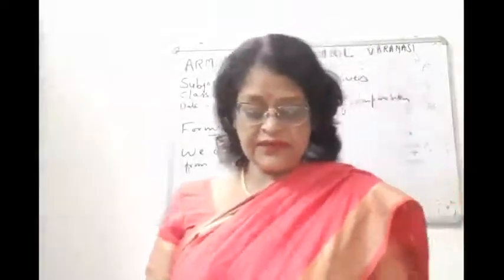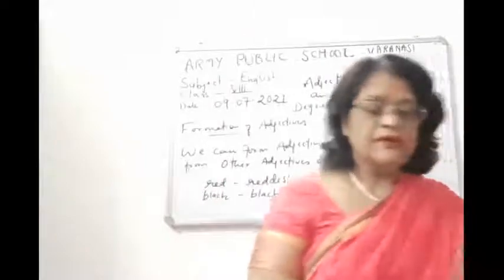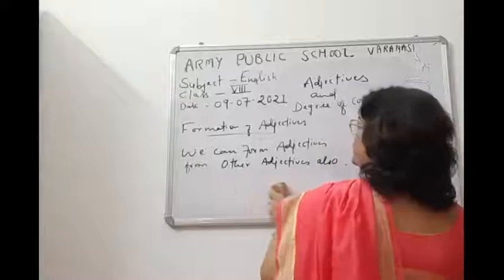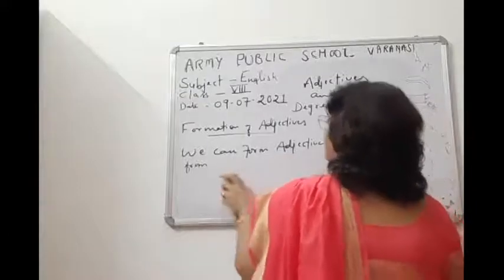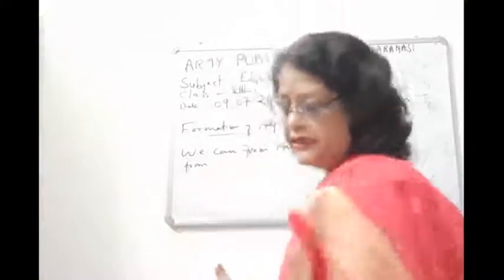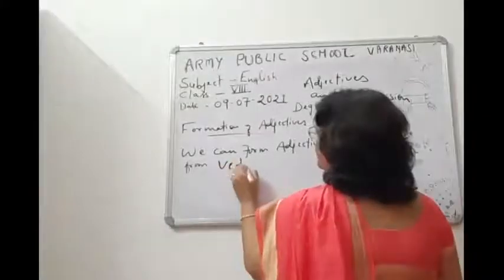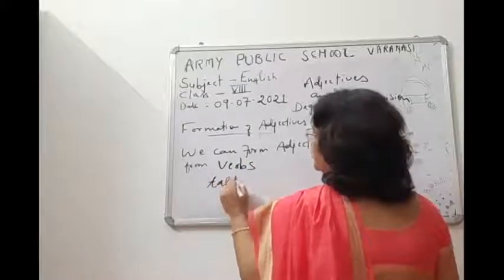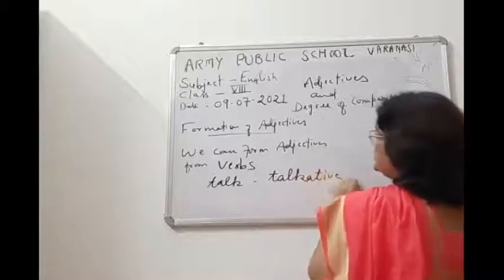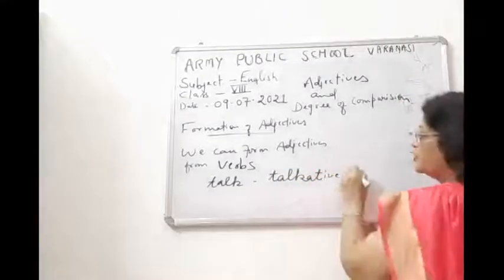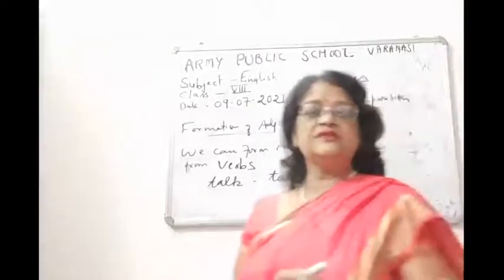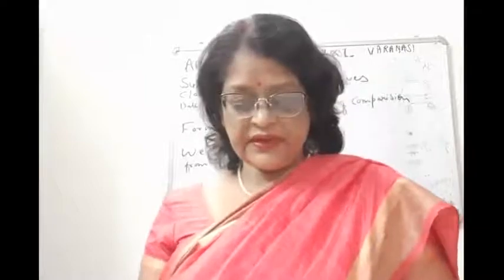Then children, we can also form adjectives from verbs. Like talk. Talk is a verb. Talkative. We can say he is the most talkative boy of the class. She is the most talkative girl of the class.